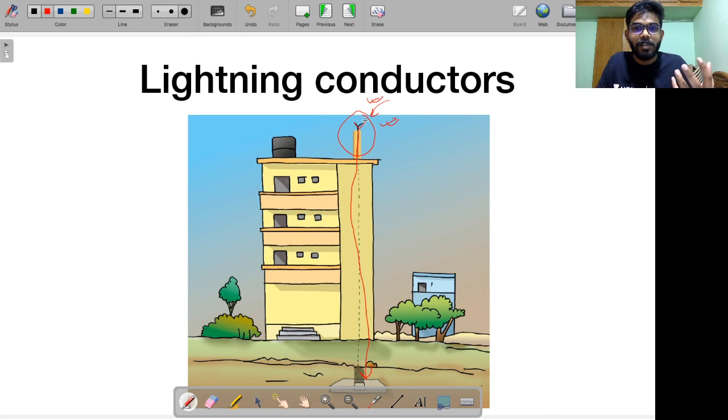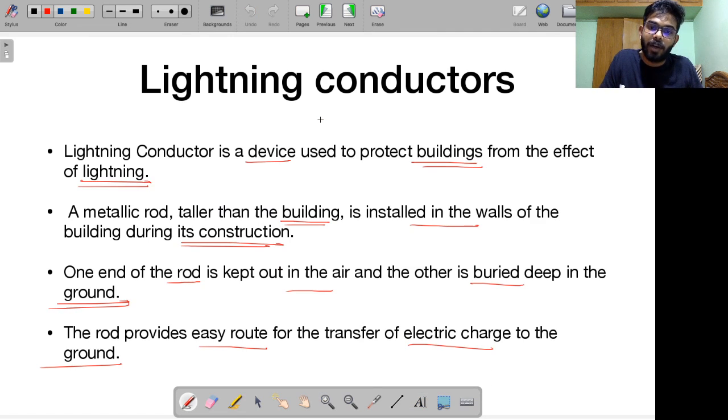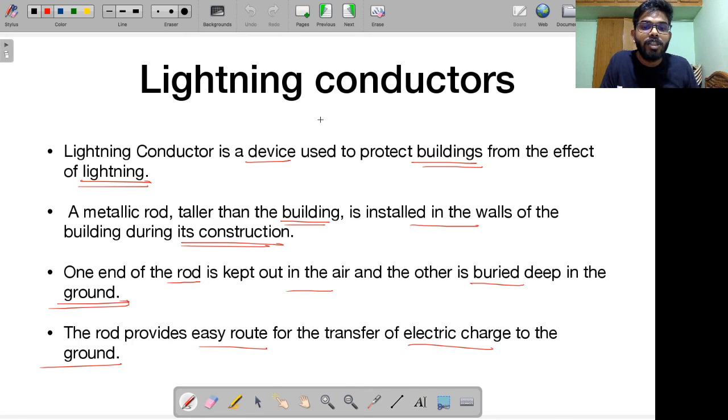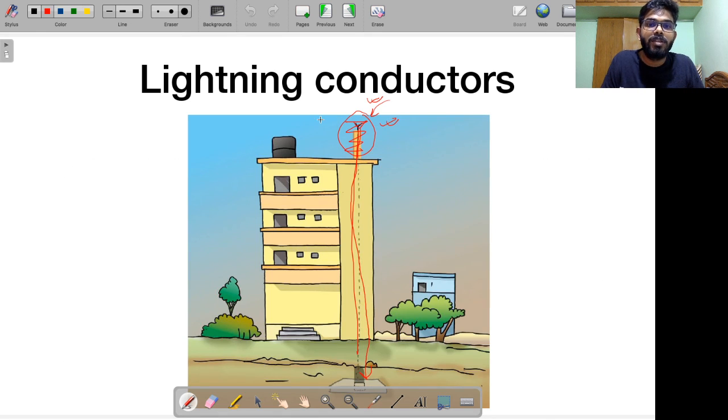So automatically what happens is the electric charges during lightning, during electric discharge, tend to take this path. Alright, if this is not present, remember, they might go for any other option. They might go for a different way for reaching the ground. So by installing these lightning conductors, these rods are providing an easier route for the transfer of electric charge to the ground. Alright, so this is the concept of lightning conductors.